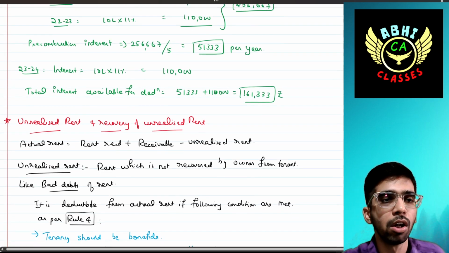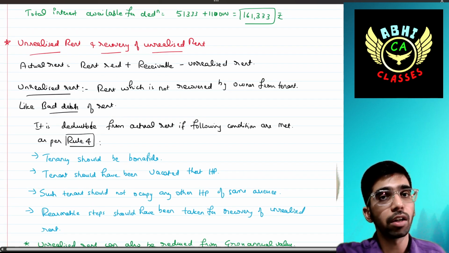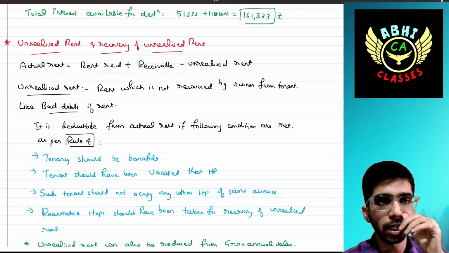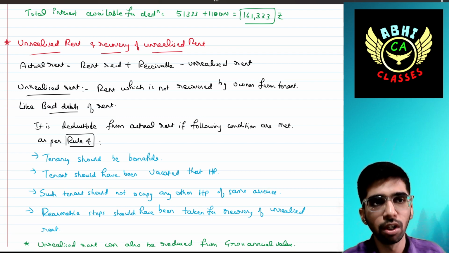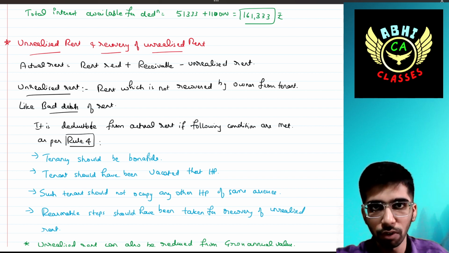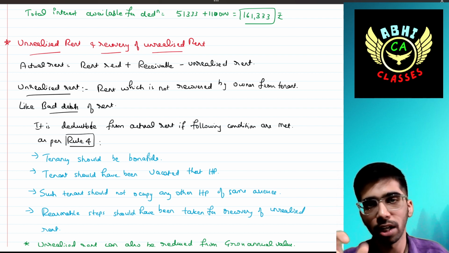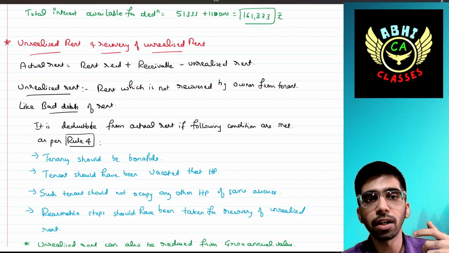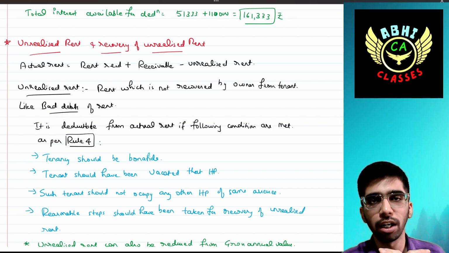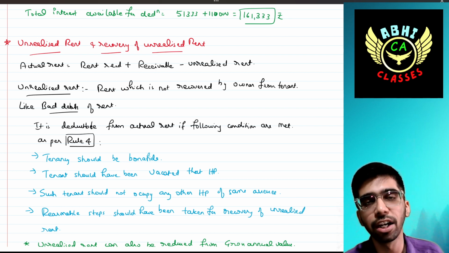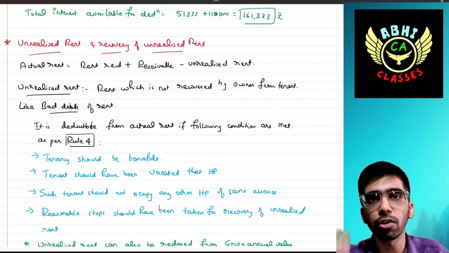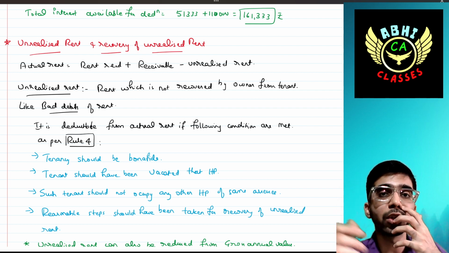That's it. So unrealized rent, that we have discussed earlier, we will discuss in the next point: unrealized rent and recovery of unrealized rent. The actual rent means rent received plus receivable rent minus unrealized rent. Unrealized rent means a rent which is not recovered by the owner from the tenant. It is like a bad debt of the rent, but in simple words, it is also a receivable rent, right? Then why should it be deducted?